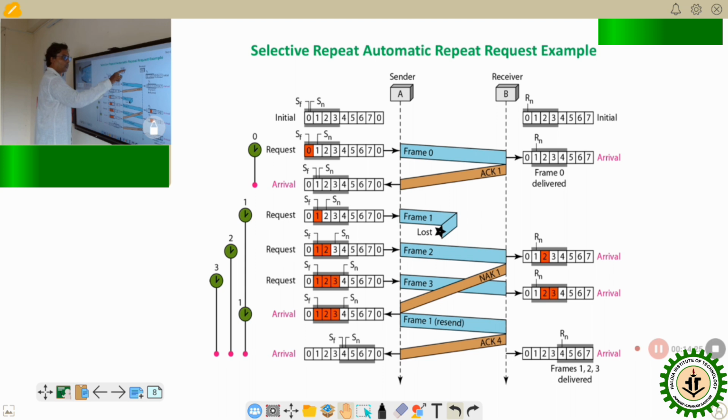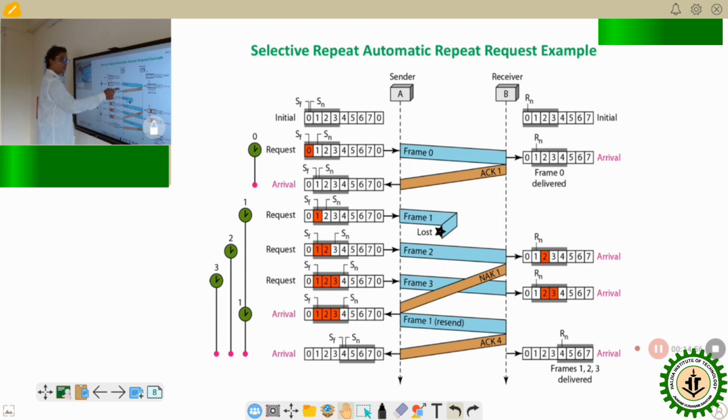After the initial position, there is a timeout phase again. At the sender side, the control variable is currently pointing to 0. So it sends frame 0 to the receiver side. On successful receipt of that frame, frame 0 is delivered to the receiver side. The control variable Rn moves to the next, and the window slides to the next. So it sends acknowledgement 1.